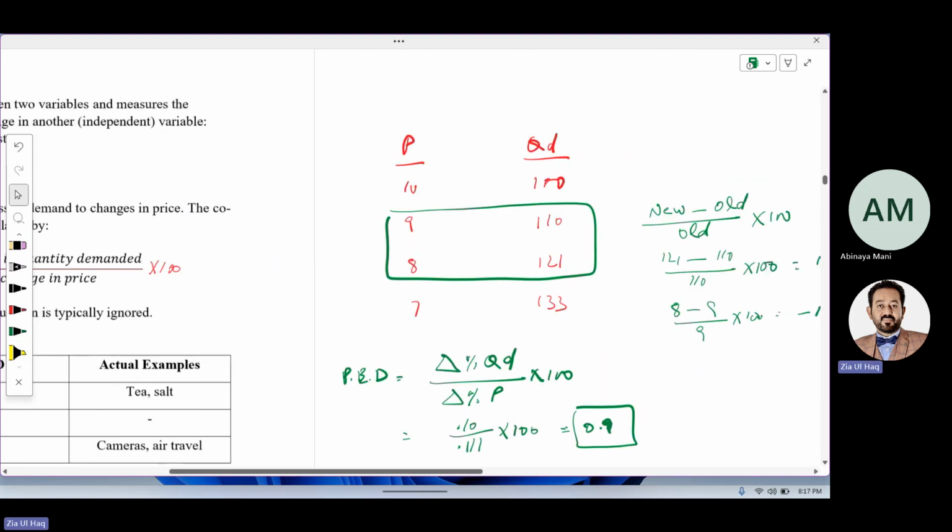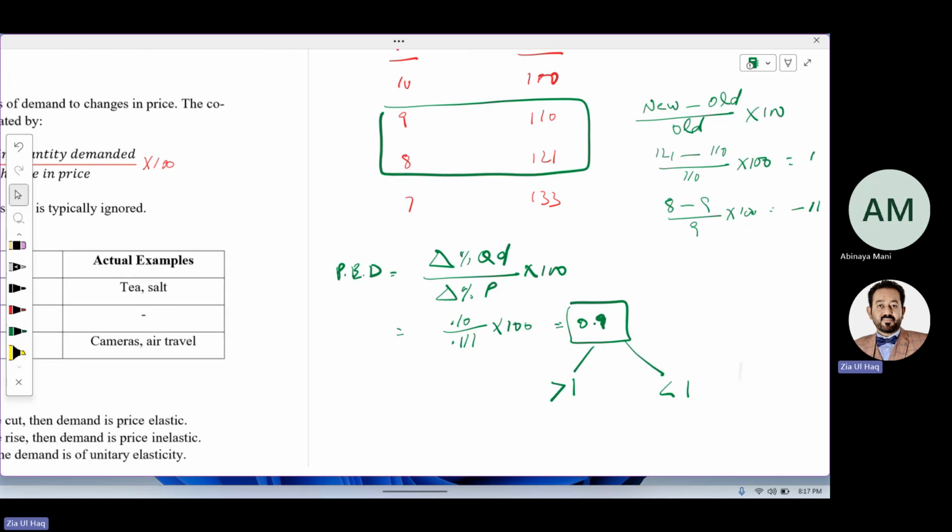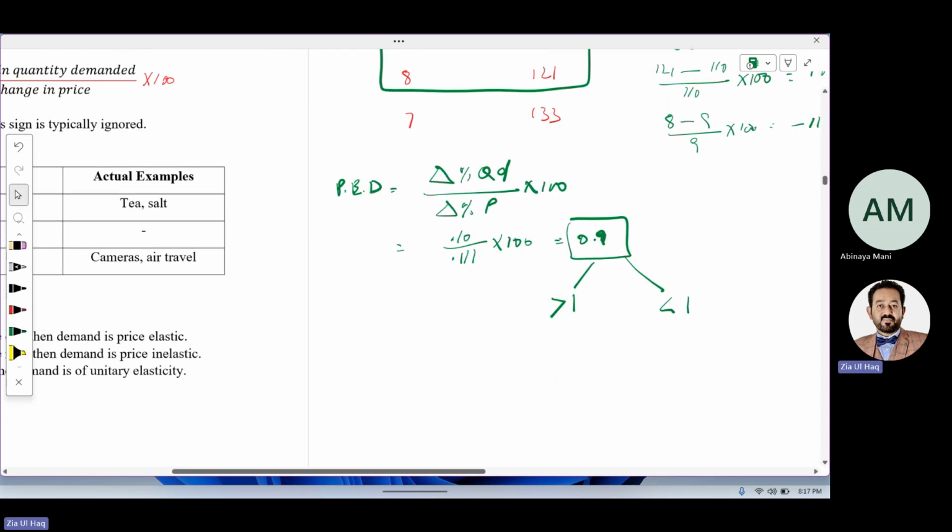And this answer could be lesser than 1, or it could be greater than 1. In case the answer is greater than 1, we will call this elastic demand. What does that mean? Due to change in price, demand will change more.